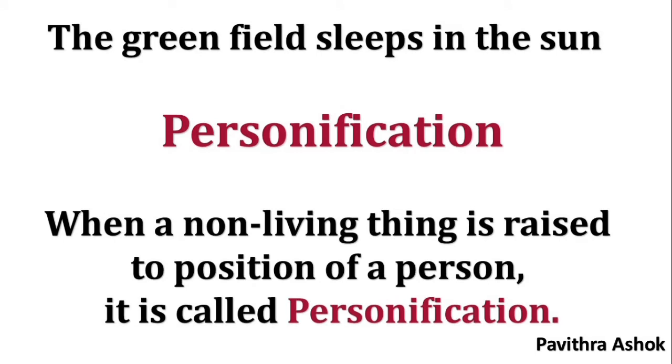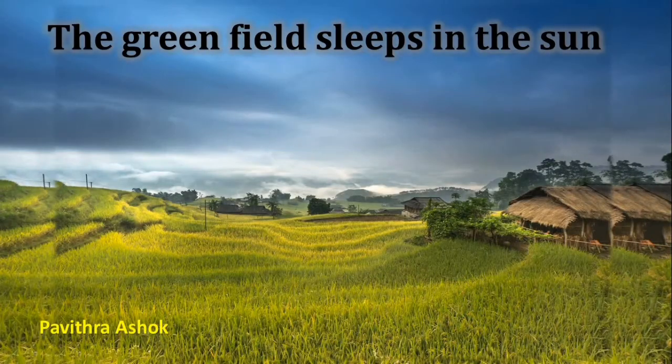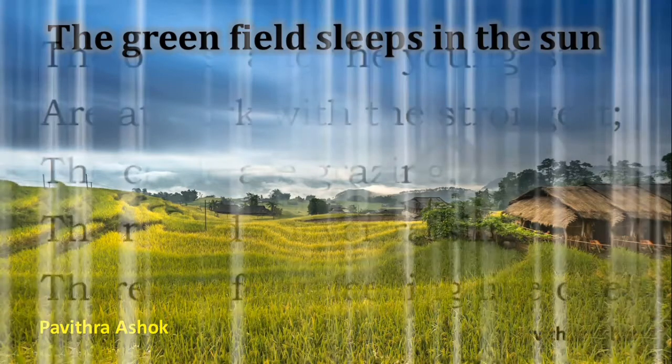When a non-living thing is raised to the position of a person, it is called personification. The green field sleeps in the sun. Here, the green field is a non-living thing which never sleeps like a human being. A non-living thing is raised to the position of a person. It is called personification. By using personification, the poet wants to say that the green fields appear to be sleeping in the warm sunlight. Moving on to the second stanza.